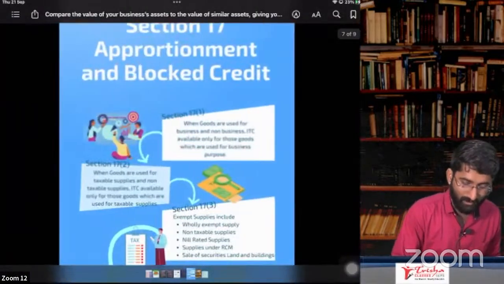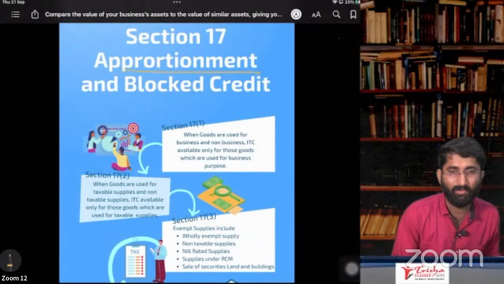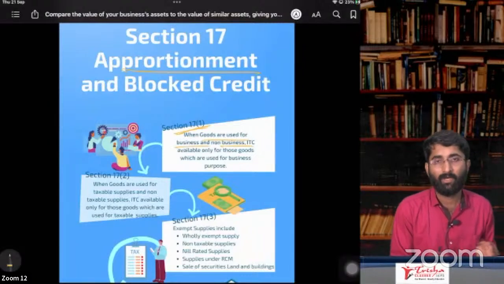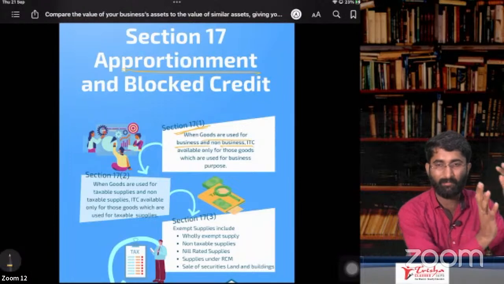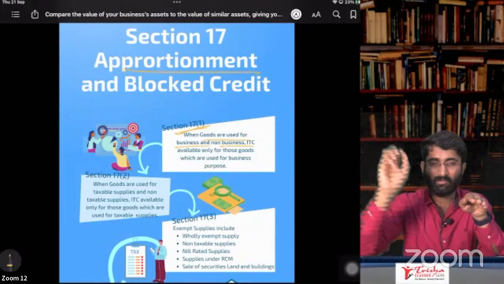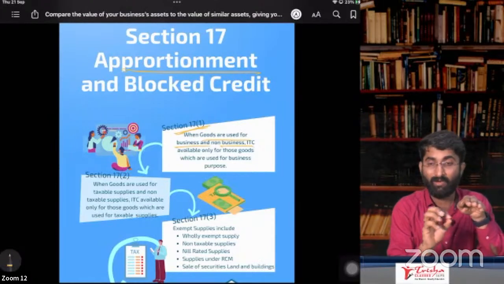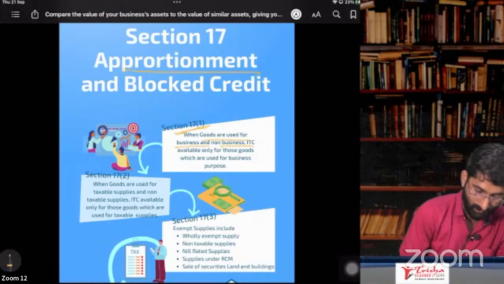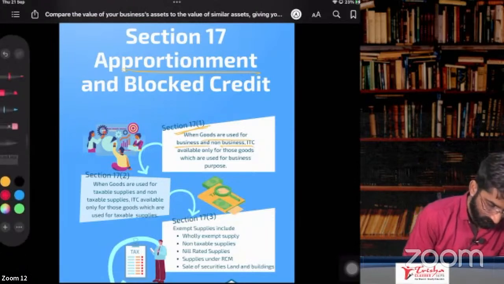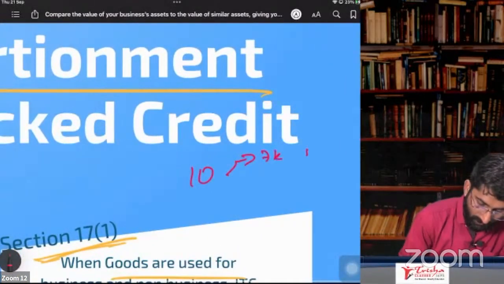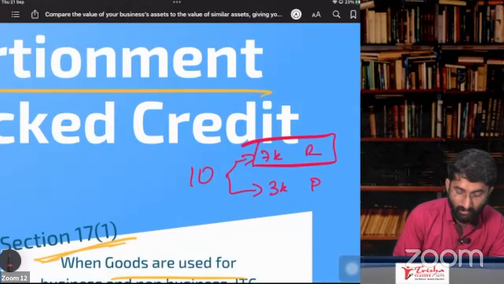Lastly, section 17, we are discussing apportionment. How to apportion? Section 17, subsection 1 says that when the goods are used for business and non-business purposes, for example, you have purchased 10 kilos of rice. You are using 7 kilos for your restaurant business and 3 kilos for your personal purpose. You will get the ITC only for those 7 kilos, not for the 3 kilos. Remember this, very important.